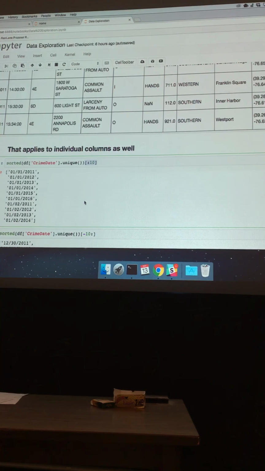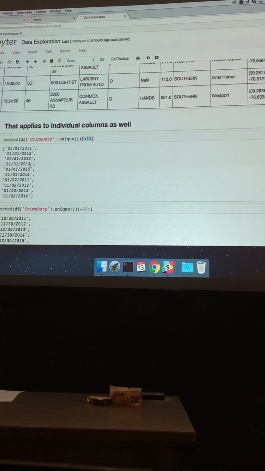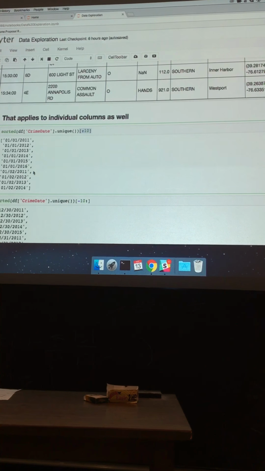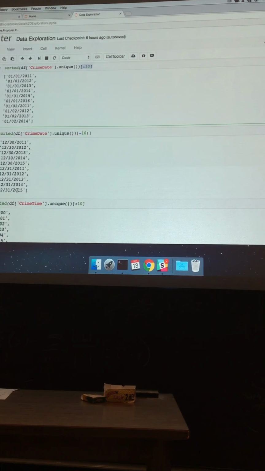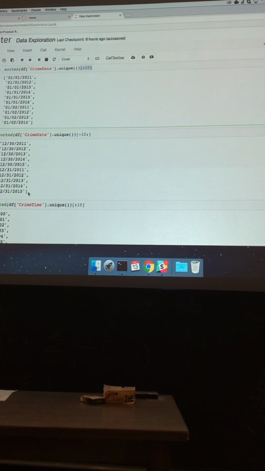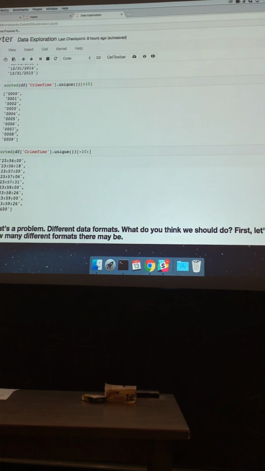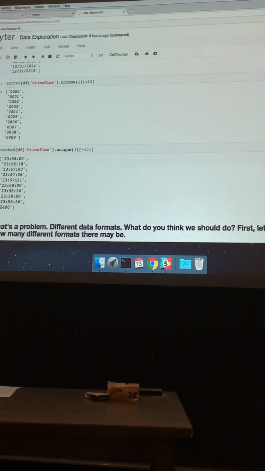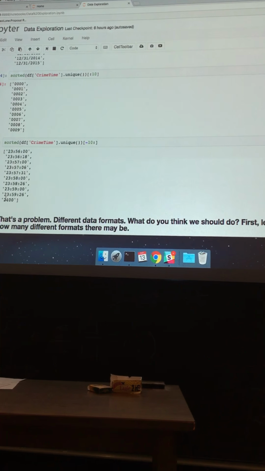Now I think it's not going to be surprising in this case. But look, it looks like the data goes back to 2011, right? So we've got January 1st of 2011 through 2016. We've got January 2nd. And it looks like then it goes through 12/30, 12/31. Fortunately, we don't have 12/31 of 2016 because that would be surprising, right? Then we can look at the crime time, and here we see in spades the problem that we saw before, right? If we take the crime times and sort them and unique them, we get all of these formats here, and then at the end we have these formats, and then we got this guy sitting right here.